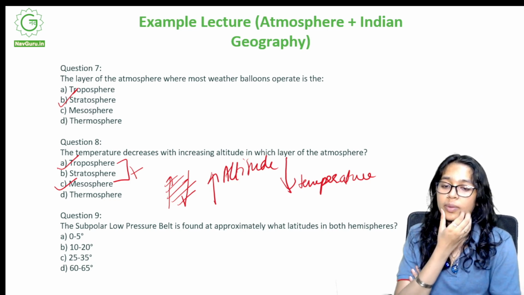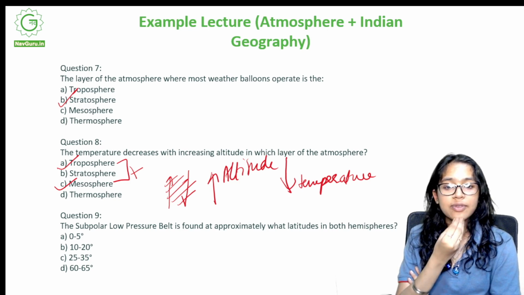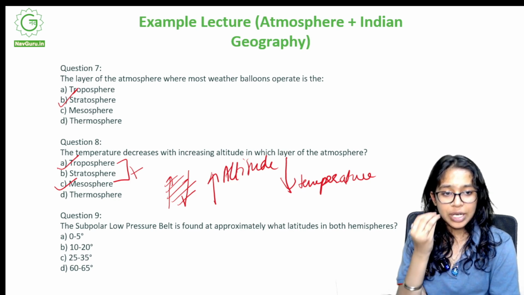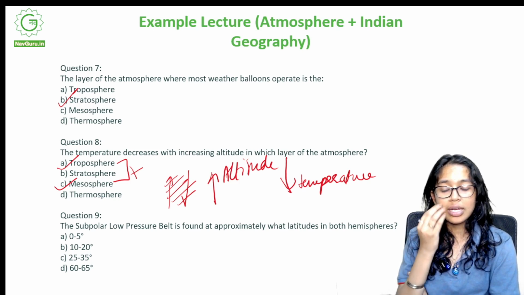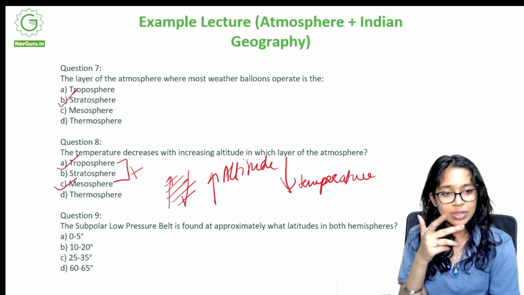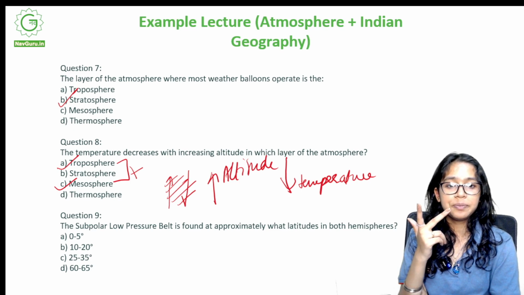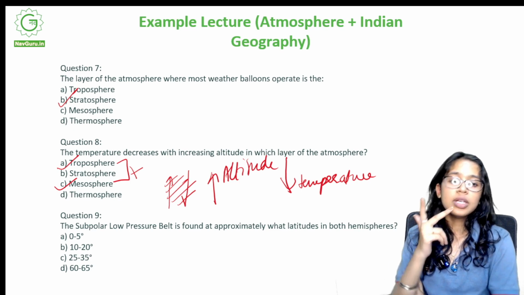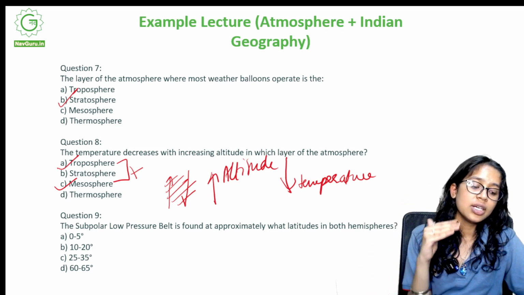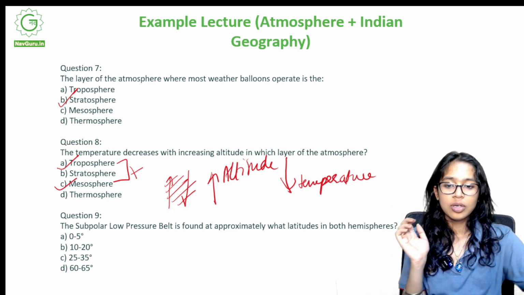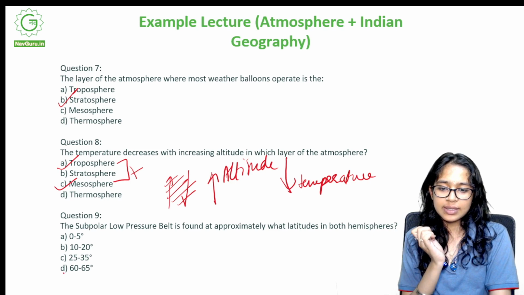Anyways, the subpolar low pressure belt is found at approximately what latitudes in both hemispheres? As I mentioned before as well, the pressure belts that we have are relatively arranged. This can be a right answer, this can be a wrong answer, but at the same time they keep shifting as well. You have a right answer, but it can be shifting above or below. But over here, the right answer is 60 to 65 degrees.